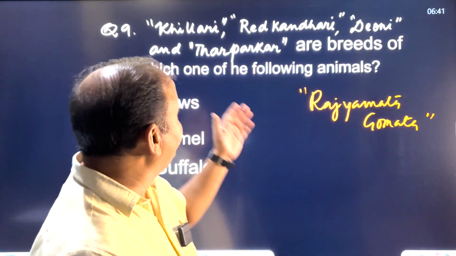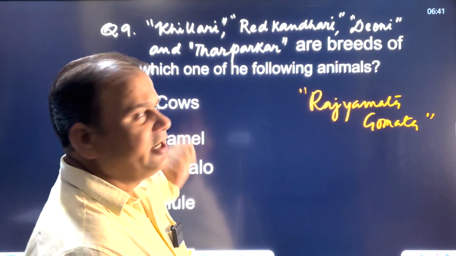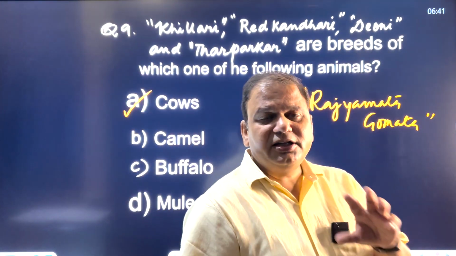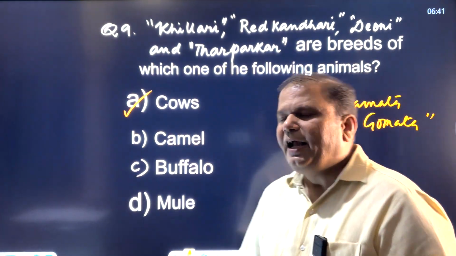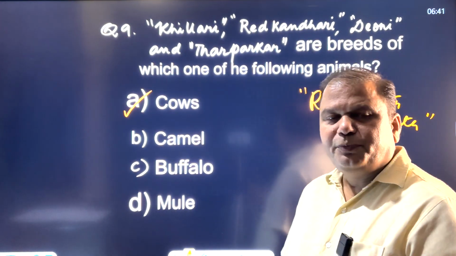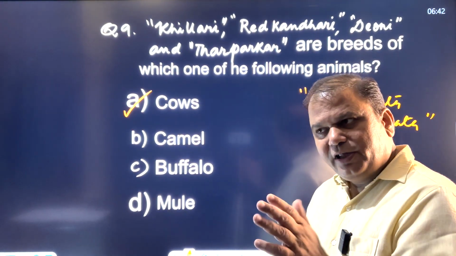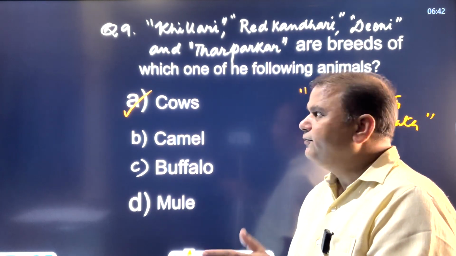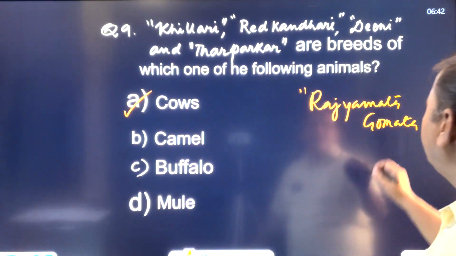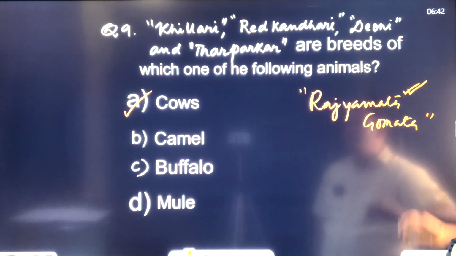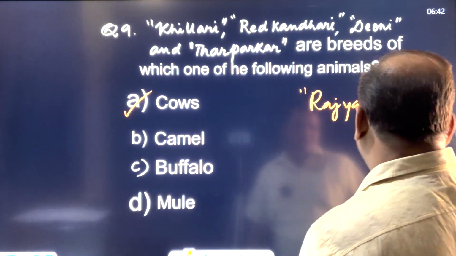These are indigenous breeds of cows which are present in Maharashtra. Prominent is Khilari. Indigenous breeds of cows would be protected under this program. And rupees 50 per animal would be given for the care of these cows in the cattle shed, under the Rajyamata Gaumata program launched by the government of Maharashtra.